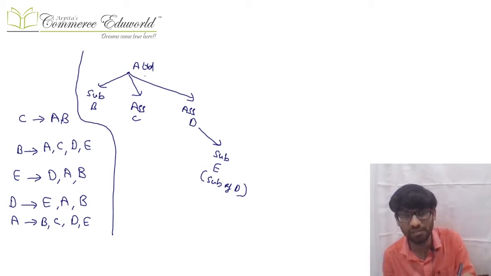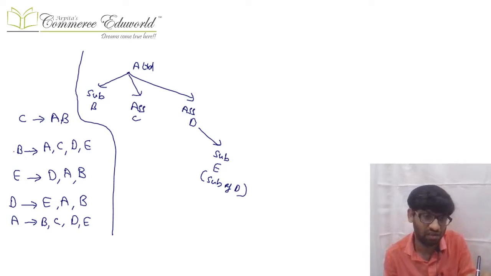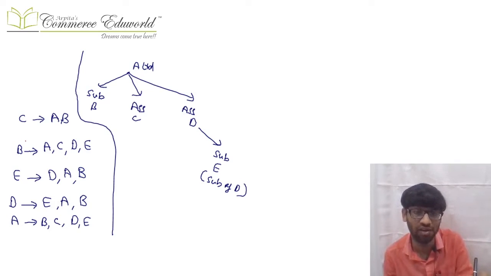A Limited is the main company, subsidiary B, associate C, associate D, and that associate D has a subsidiary E, etc. I've given the answer, so you can pause and view it once to see who all are related for which party, and all the points were discussed earlier.